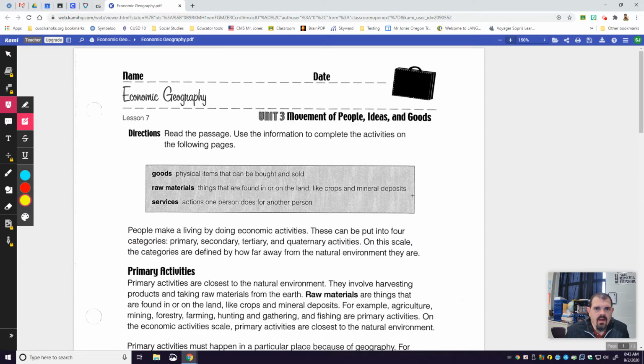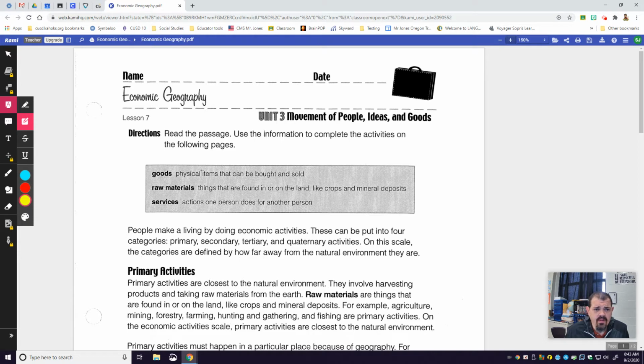Good morning, everybody. I just wanted to do a read through of the economic geography. This is posted on your Google Classroom, and you can either read this on your own or you can read it as I read along with you here.